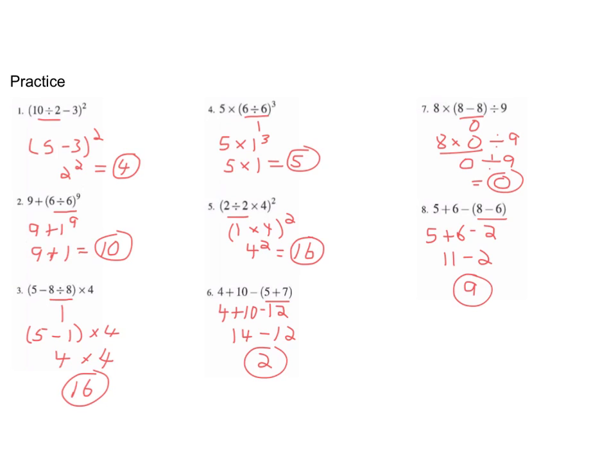All right, check out these answers. There are a couple of interesting pieces here, I think, like when you're taking a 1 to any power, the answer is always going to be 1, because that's 1 times 1 times 1 times 1, and that, of course, ends up just being 1. This one's a little bit tricky as well, because you have a 0 involved, but 8 times 0 is 0. 0 divided by 9 is 0, so the final answer is 0. All right, so check those answers, and if you got any of them wrong, see if you can figure out where you went wrong, and then go ahead and turn to the next page.